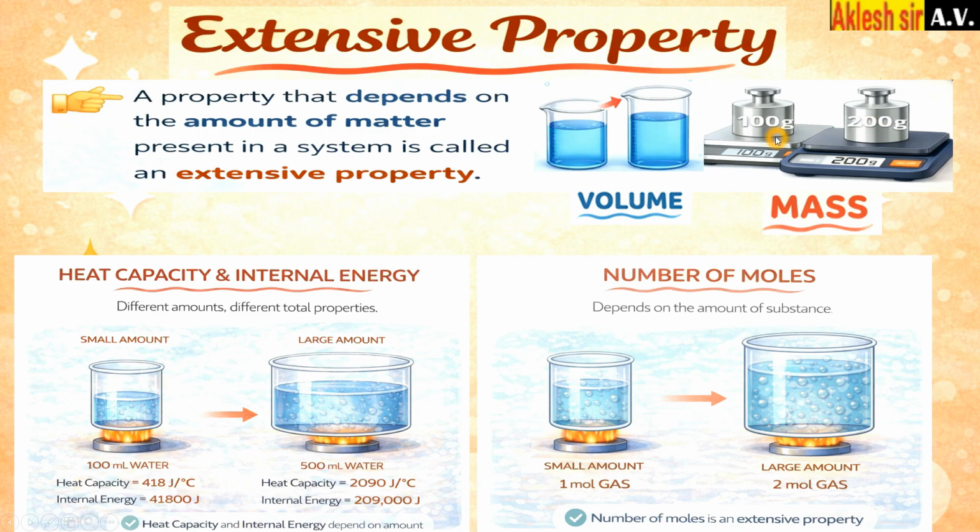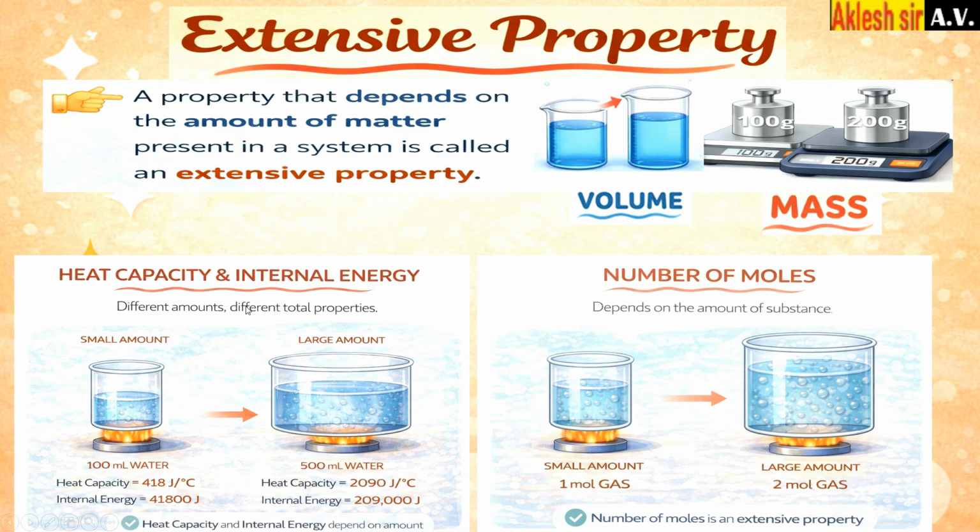See here, in this case, mass. Why is mass an extensive property? If the matter increases, here this is 100 gram, here is 200 gram. As the matter increases, mass also increases. It means mass is an extensive property because it depends upon the amount of matter present in it. Here it has more matter, here it has less matter. As the matter increases, volume also increases. Therefore, volume depends upon the amount of matter. If the amount of matter increases, volume also increases.